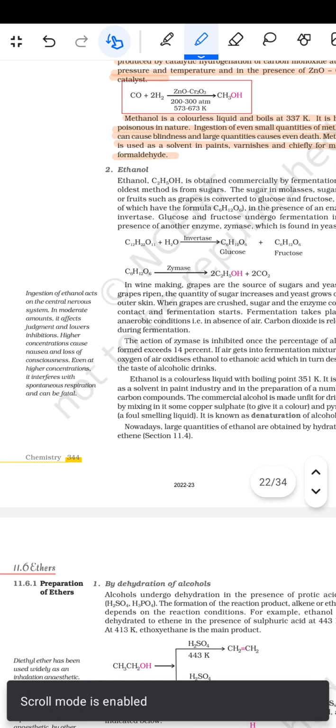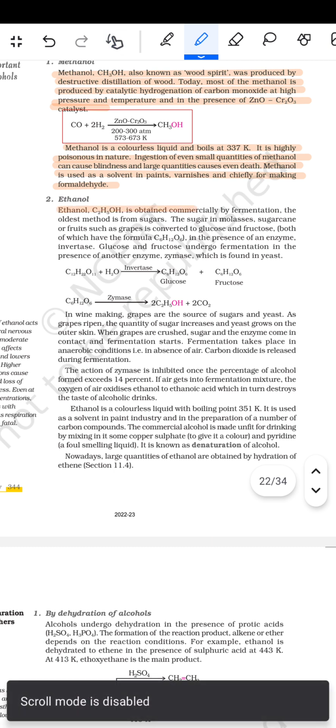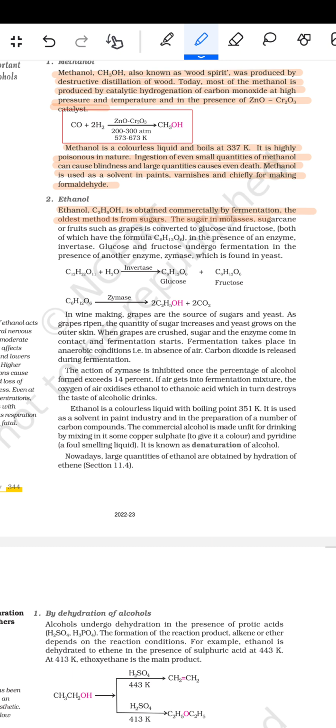After that comes ethanol. Ethanol, C2H5OH, is obtained commercially by fermentation. The oldest method is from sugar. The sugar in molasses, sugar cane or fruits such as grapes is converted to glucose and fructose, both of which have the formula C6H12O6, in the presence of an enzyme, invertase. Glucose and fructose undergo fermentation in the presence of another enzyme, zymase, which is found in yeast. So this is invertase, and then zymase, and then this becomes ethanol.